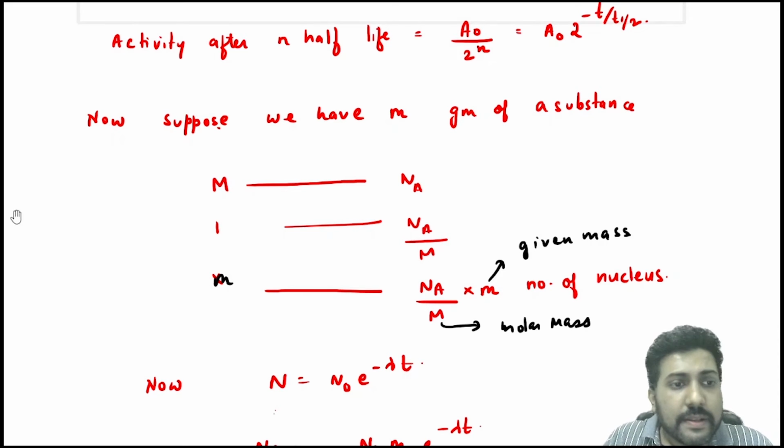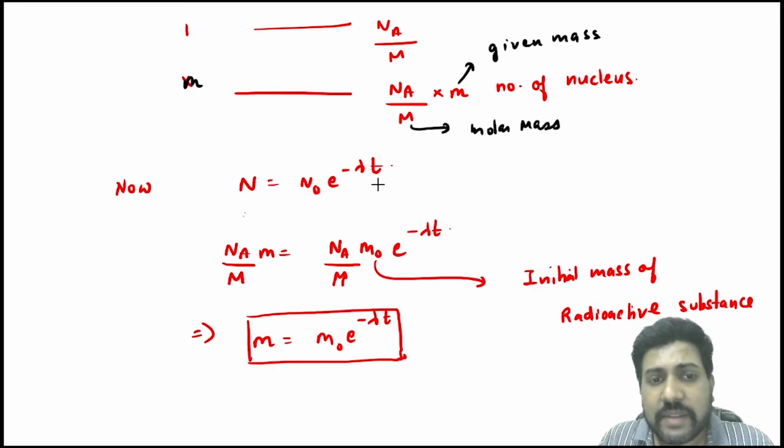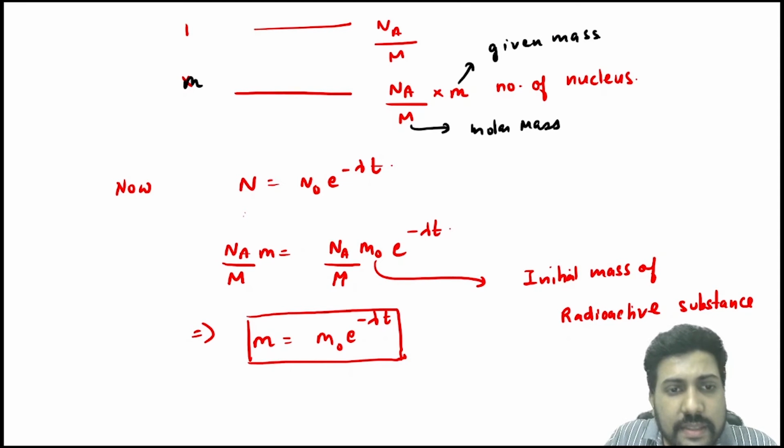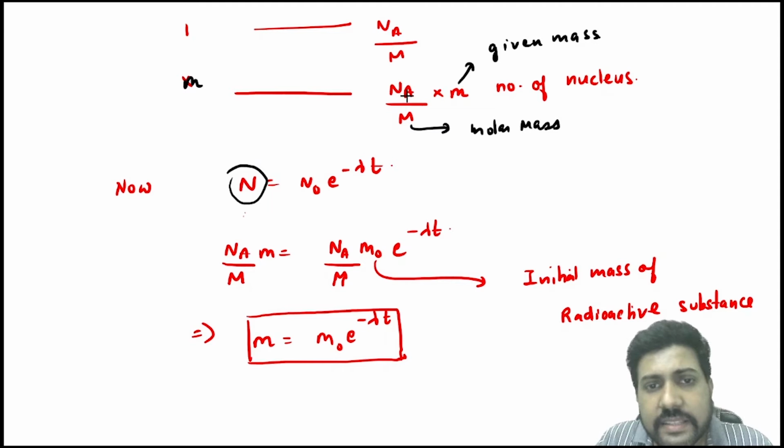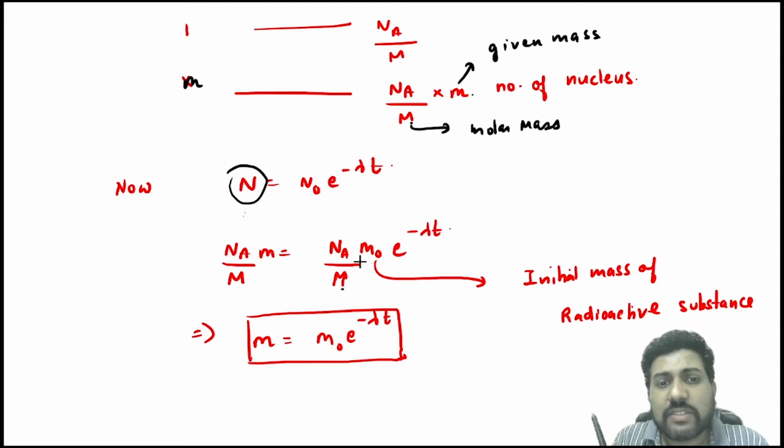Now listen carefully. N is equal to N naught e power minus lambda t. Now the number of nuclei N can be written as Na by M into small m. N naught can be written as Na by capital M into m naught, where m naught is the initial mass of the substance and small m is the mass of the substance at any time t. So from this you will get m is equal to m naught e power minus lambda t.